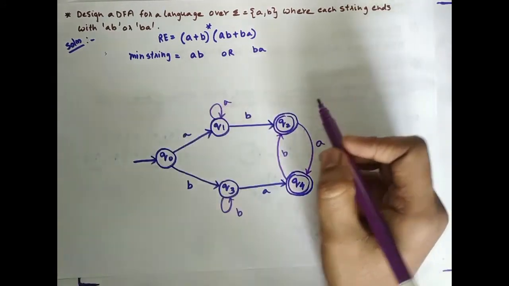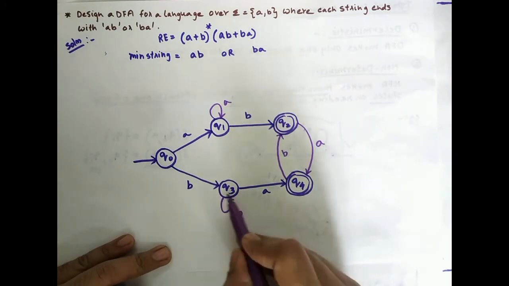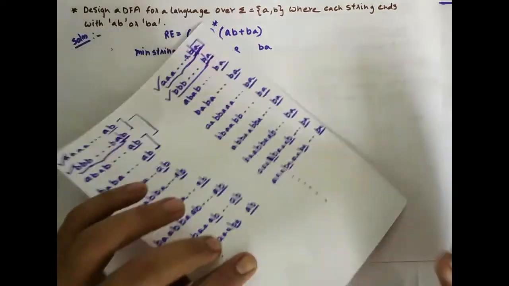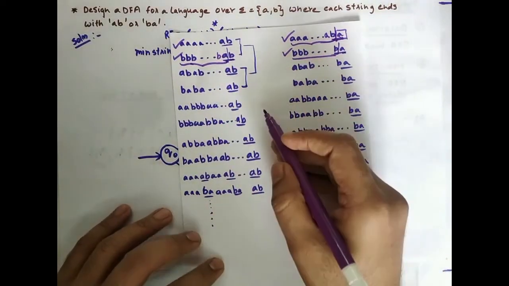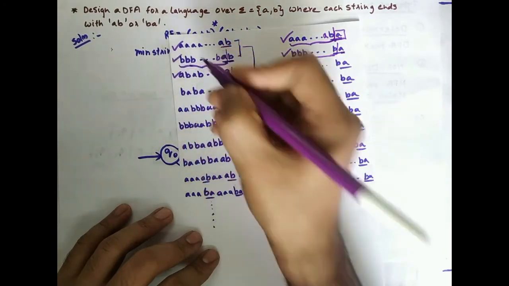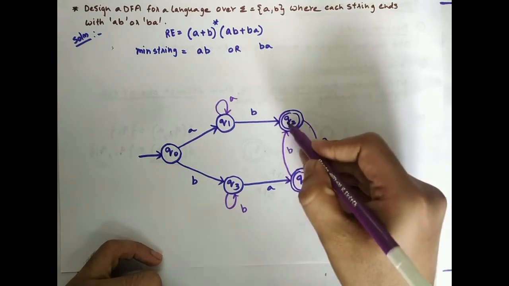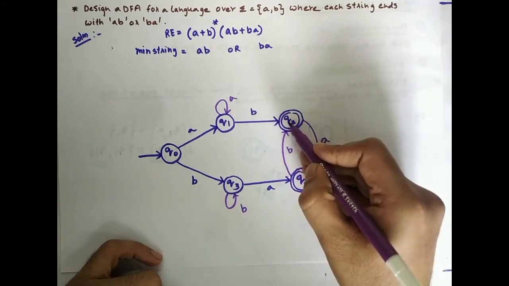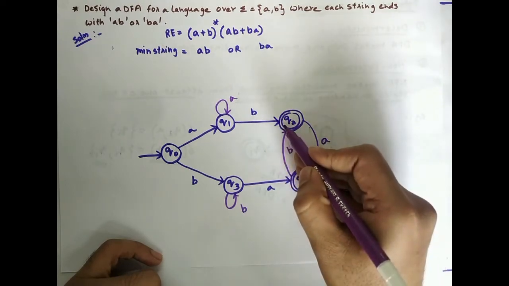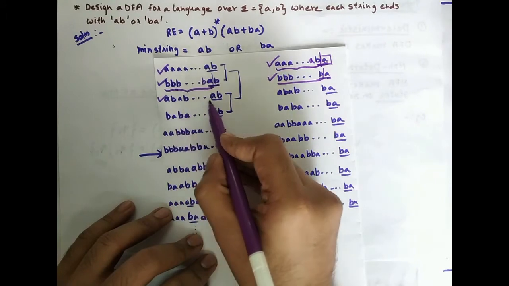Let's see whether it is accepted. First B, then n number of B's ending with BA is accepted. Okay, so these four strings are already accepted. Now let's check AB, AB, AB ending with AB. Let's see whether this is accepted. A, B, A, B, A, B, and so on, ending with AB is also accepted. AB, AB, AB ending with AB is also accepted.